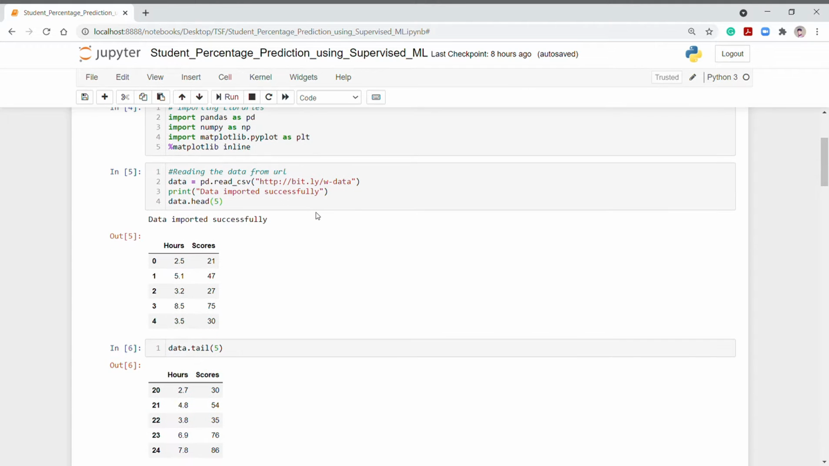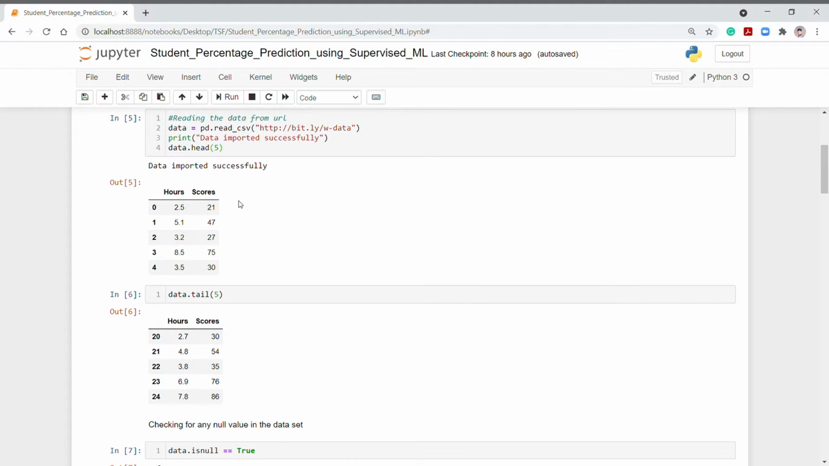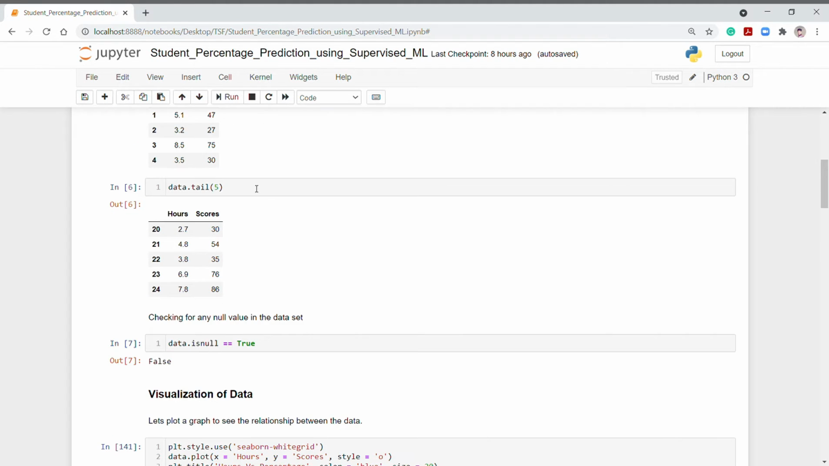Next thing is I have loaded the data into the program so that the desired operations can be performed. I have used pandas to load the data into the program. In order to confirm that the data is loaded successfully, I have used this print statement. Next, I have used the head function to view the top 5 rows of the data. Similarly, I have used the tail function to view the last 5 rows and columns of the data.